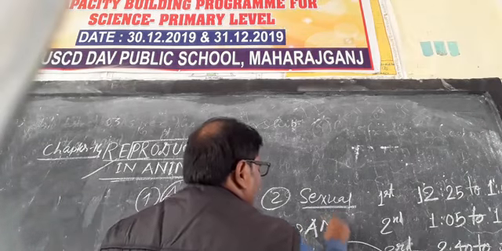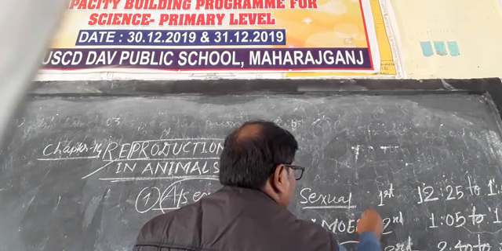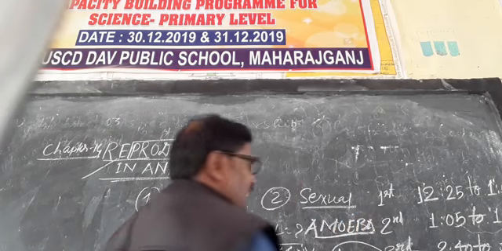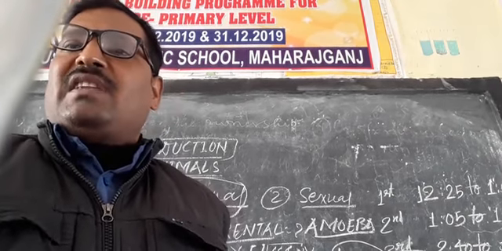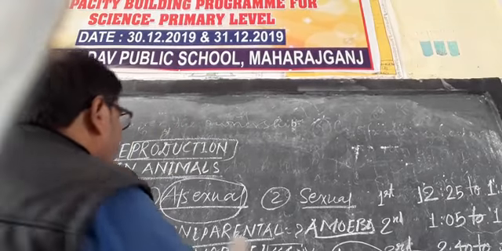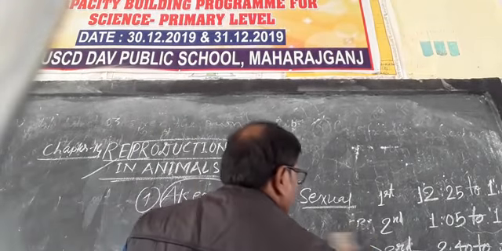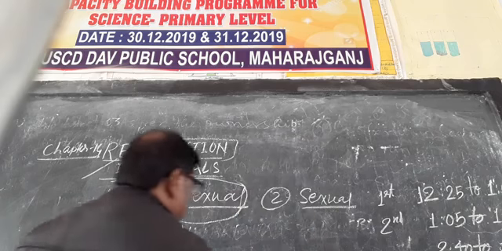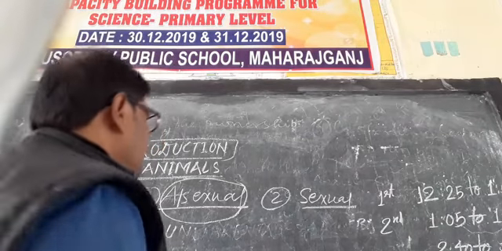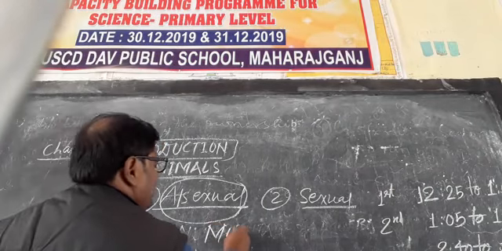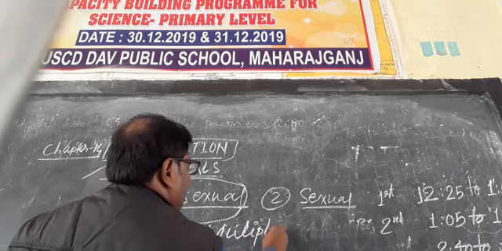Now we have to talk about another topic, which is called multiple fission. Multiple fission occurs in Plasmodium vivax, which is called the malarial parasite. That is multiple fission.